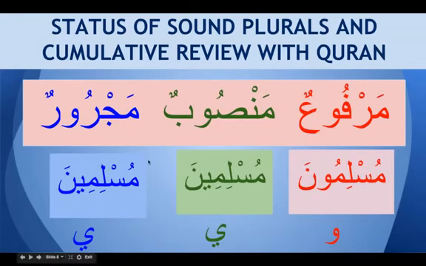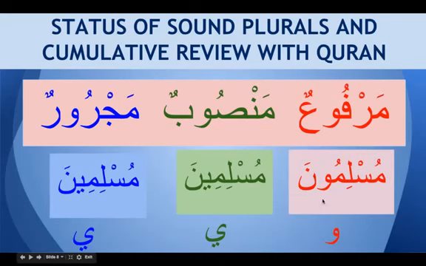So we have to look at what comes before this word. If the word before muslimina is a mudaf, or a harf jar, or a zarf, then we know this word is majroor, because a word coming after those three is always majroor. And if the word before muslimina is a verb, then we know that this is mansub. This is how we identify whether these nouns are majroor or mansub.